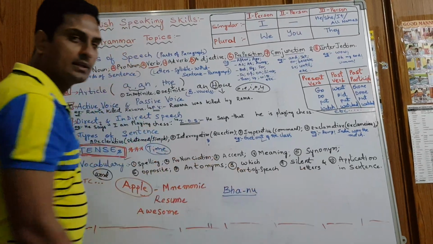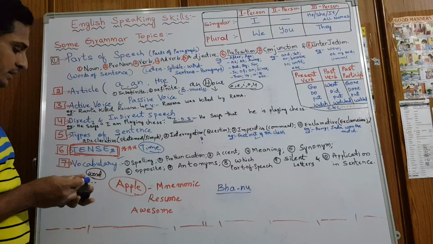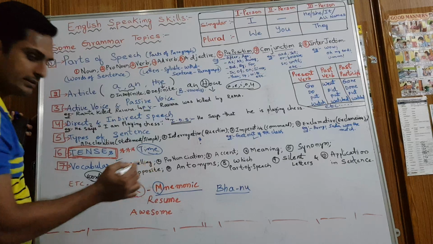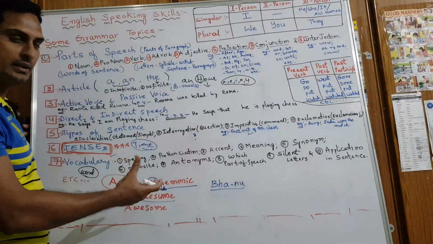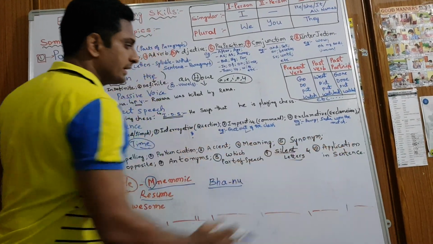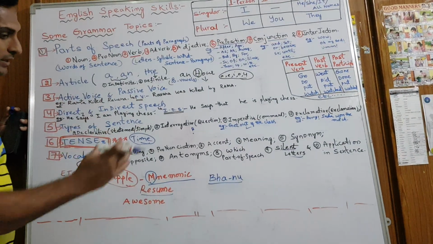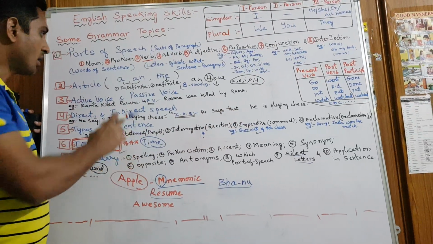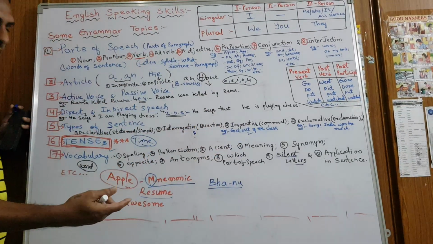Then silent letters, we will get some silent letters. For example, mnemonic, already written here. Mnemonic means some landmark. Here M is silent. This, resume, we pronounce it differently, right? We need to know silent letters also. Then application in sentences, where we apply the word. For example, every sentence is framed as subject, verb and object. Subject is the first part, noun or other things, and then verb and object will be there, right?